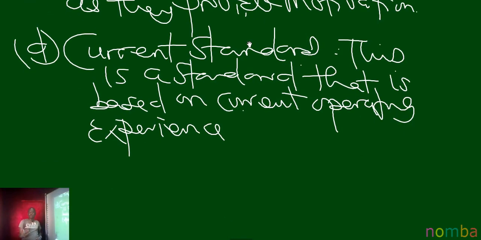It means that any standard prepared by taking cognizance of the current operating experience, what is happening presently, and prepared on that basis, is a current standard.